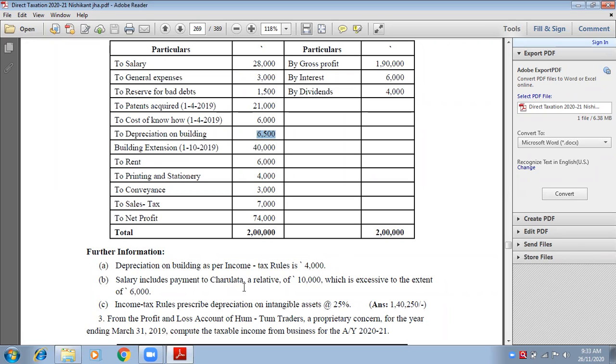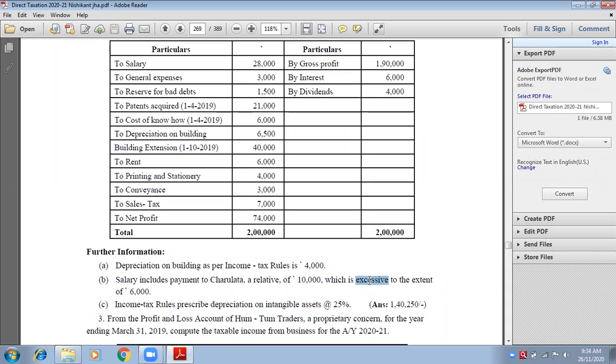Salary includes payment to Charulata, a relative, of rupees 10,000, which is excessive to the extent of rupees 6,000. She is given a salary of 10,000. But how much is given extra to her? Because she is a relative, 6,000 is given extra. Excessive means more.